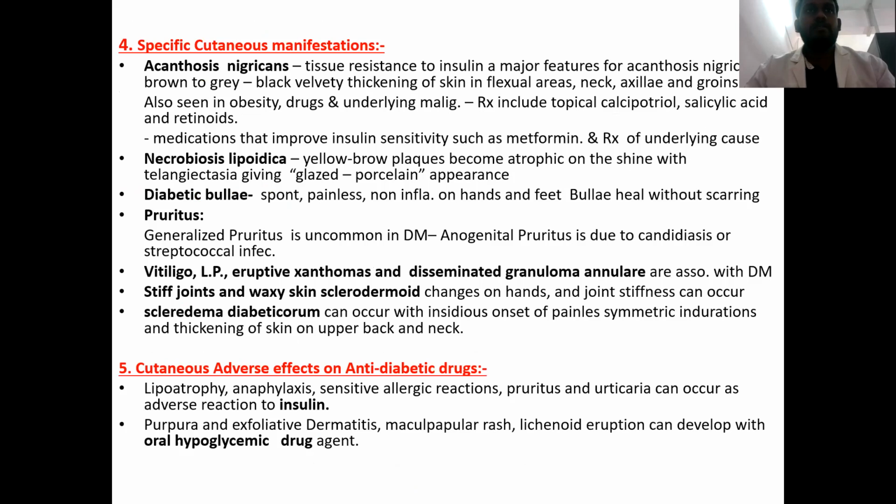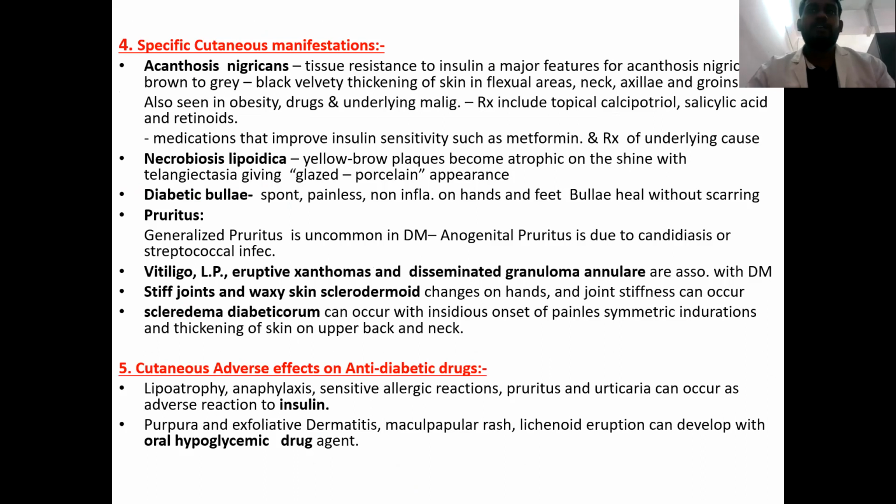There are certain specific cutaneous manifestations just seen in diabetes mellitus. These will actually point out that the patient has an underlying systemic disease such as diabetes. So one important thing is acanthosis nigricans. Acanthosis nigricans happens due to tissue resistance to insulin.